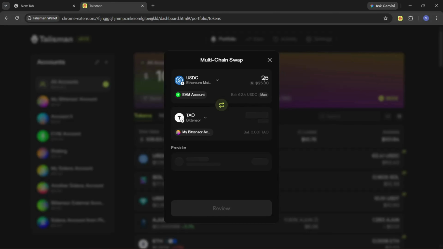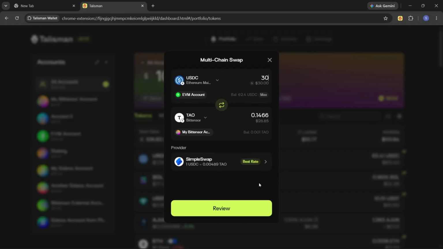Then input the amount that you'd like to swap, and note that the amount you input needs to be higher than the minimum for that route. After you've input all the details, you can change provider by clicking on this arrow. In this case, we'll stick with the chosen provider. After you've input all the details, select Review.